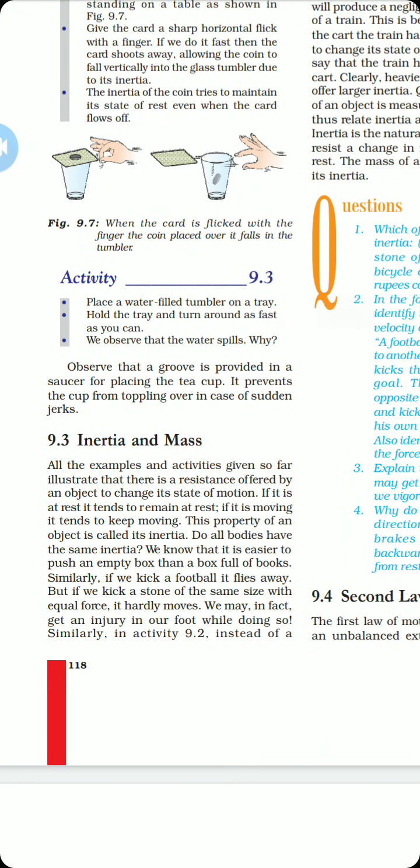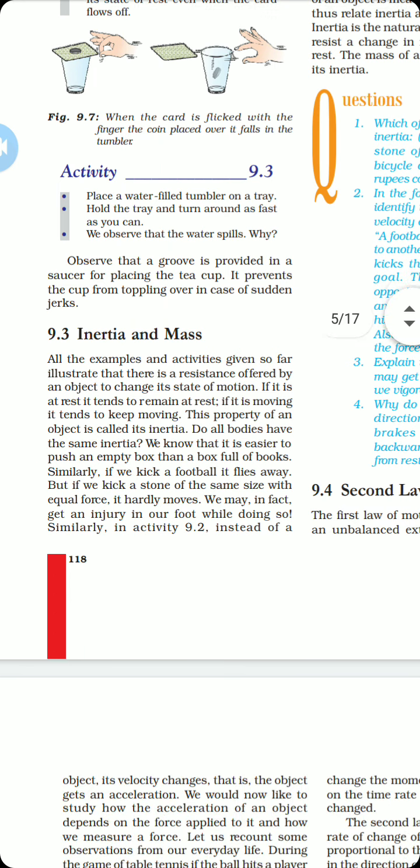Now comes inertia and mass. Let me tell you, beta, any object has its inertia, whether it is at rest or in motion, and its inertia is completely dependent on its mass. An object having greater mass will have greater inertia, and an object having lower mass will have lower inertia. That means it is easy to change the state of rest or of uniform motion for a lighter object, whereas it is difficult for a heavier object to change its state of rest or of uniform motion by an external force.